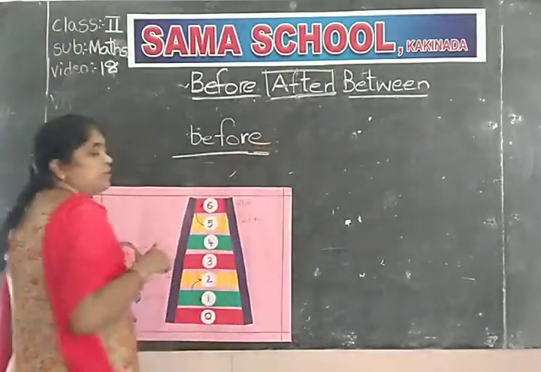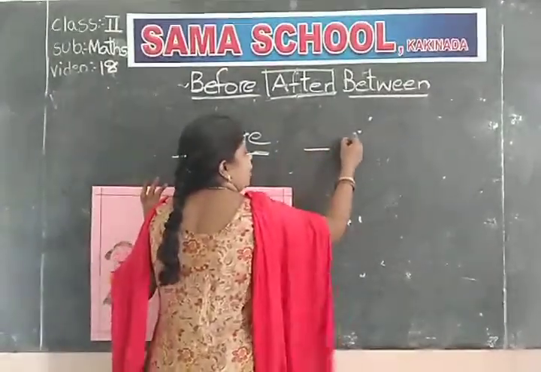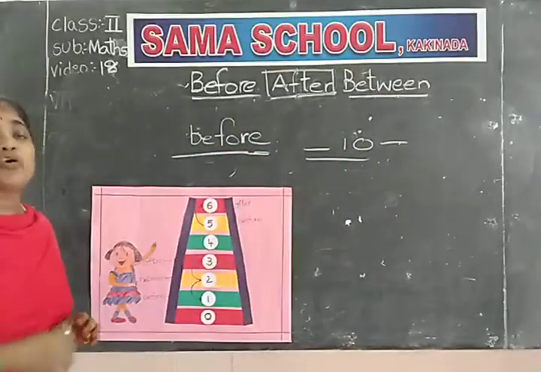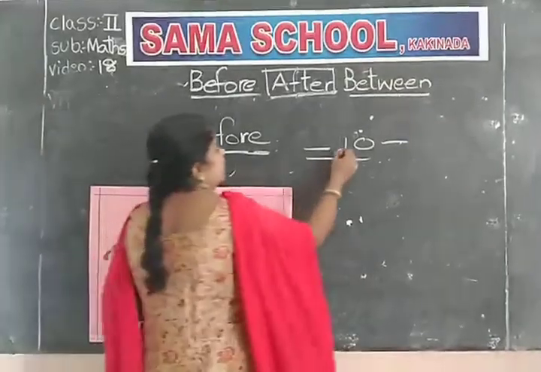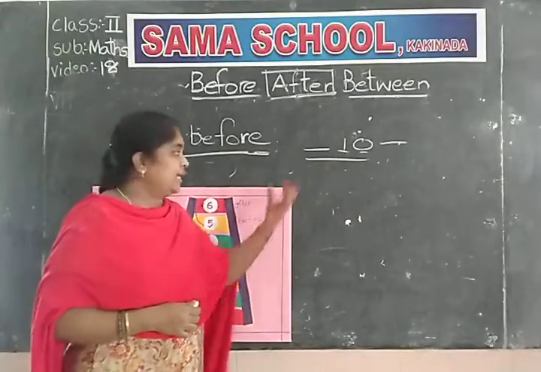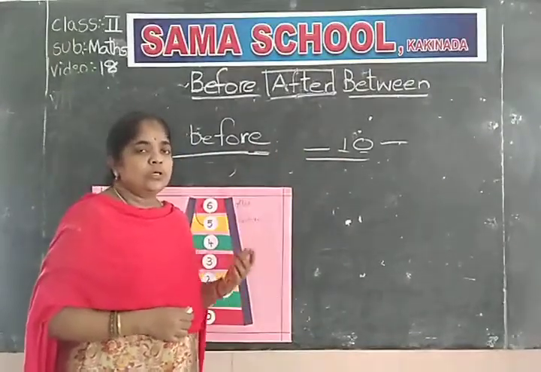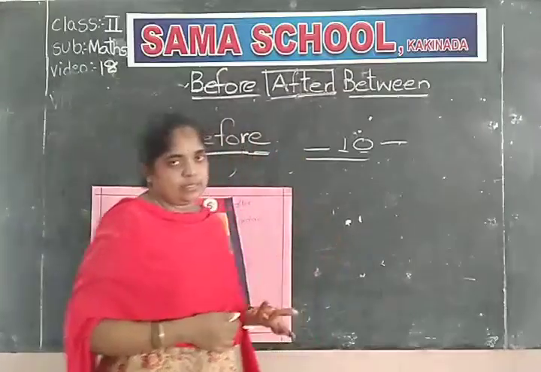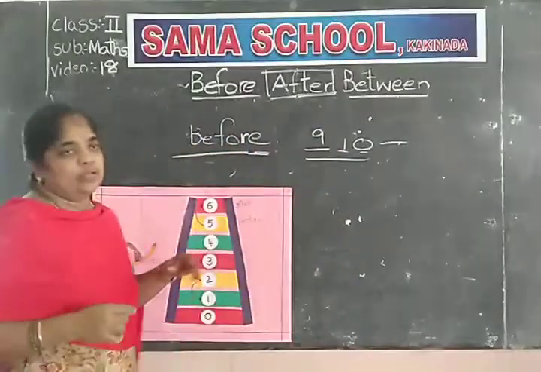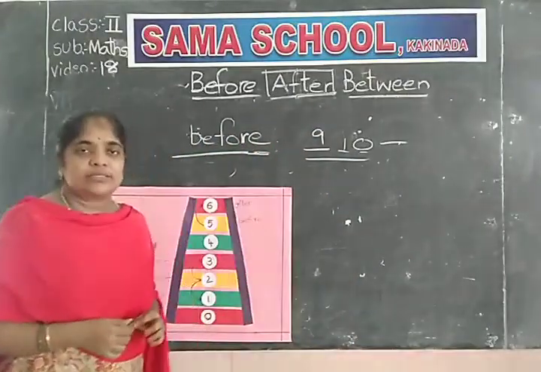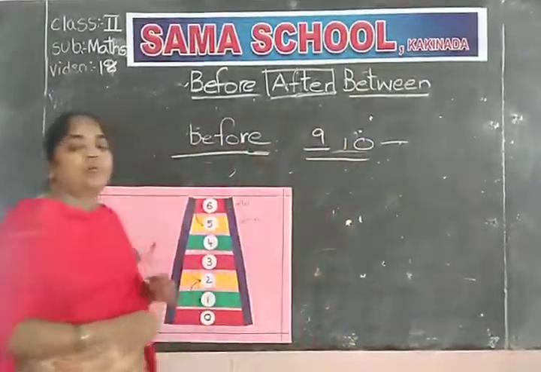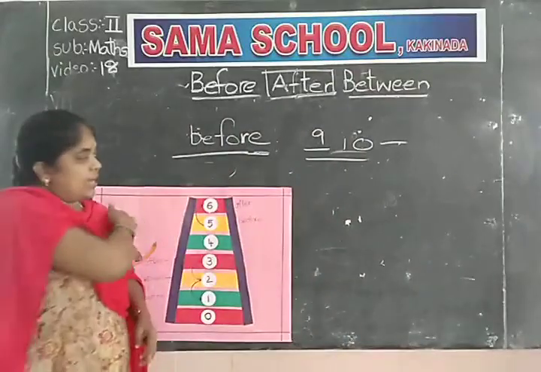Okay, now we are going to write the before numbers. What comes before 10? As 10 is the smallest 2-digit number, it is the first 2-digit number. So what comes before 10? The last and greatest single-digit number, that is 9. 10 before 9.